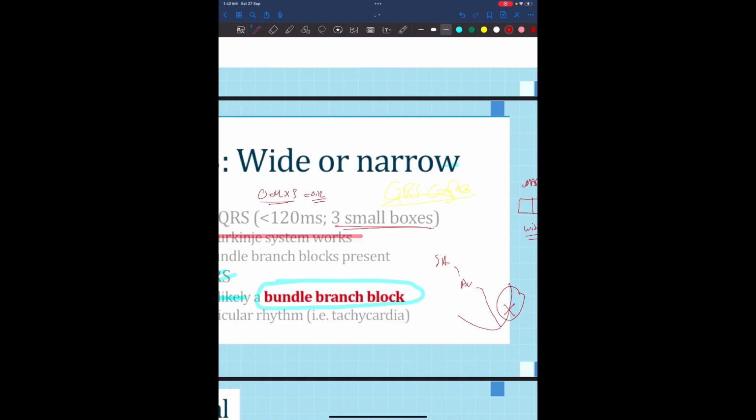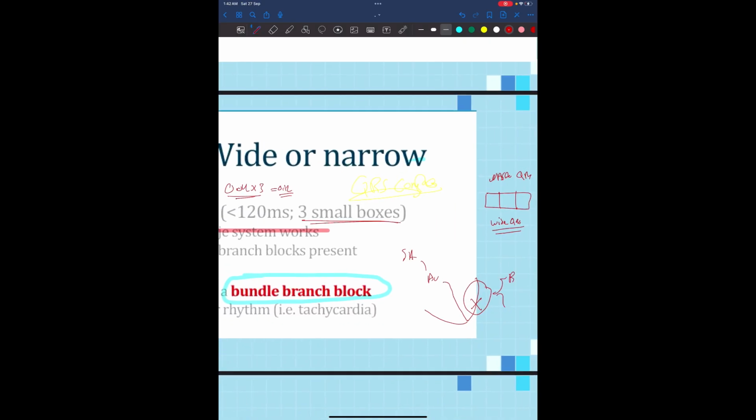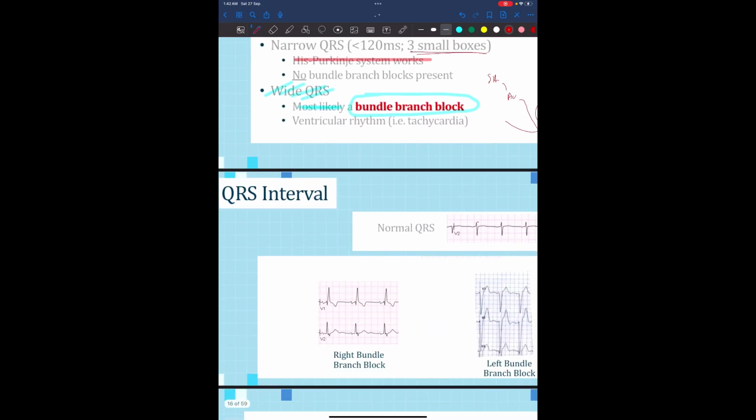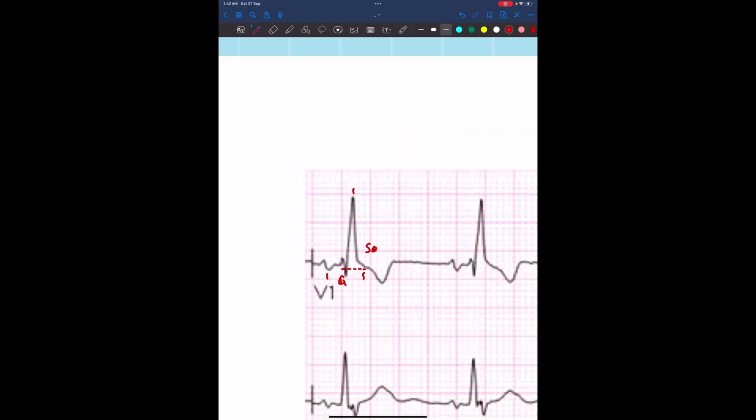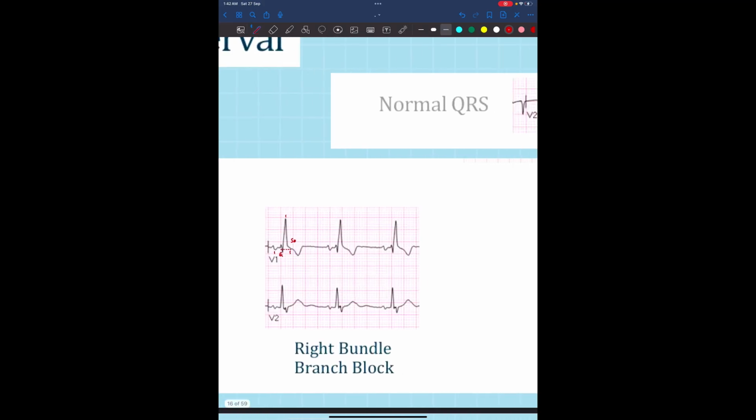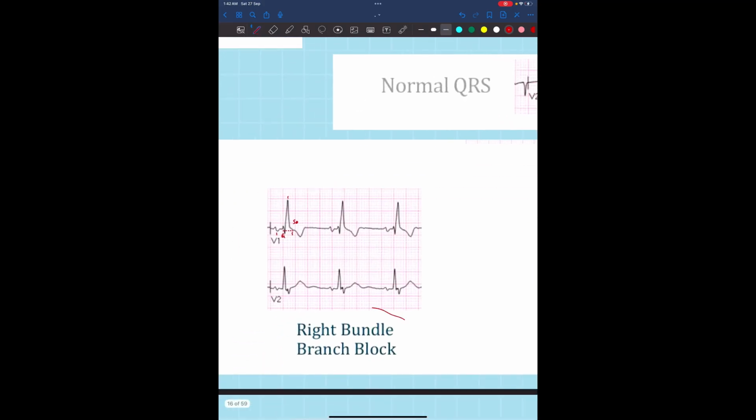And how are we gonna know if it's a right or left bundle branch block? We are gonna know in the ECG. So the QRS interval, as you can see here, this is the QRS. It's 1, 2, 3, 4, and 5. This is 5 boxes. So it's a wide one. Okay, this is for the right bundle branch.